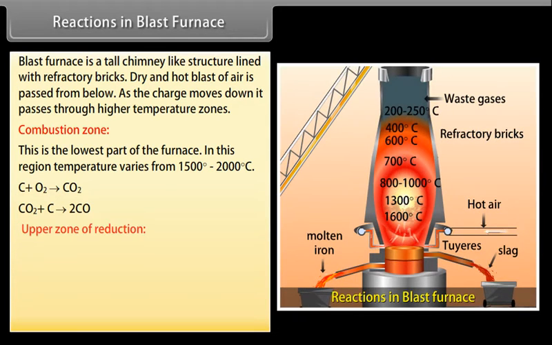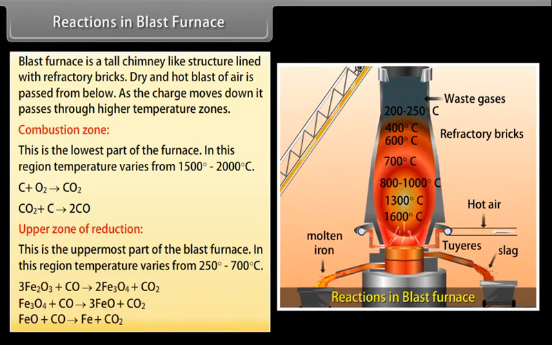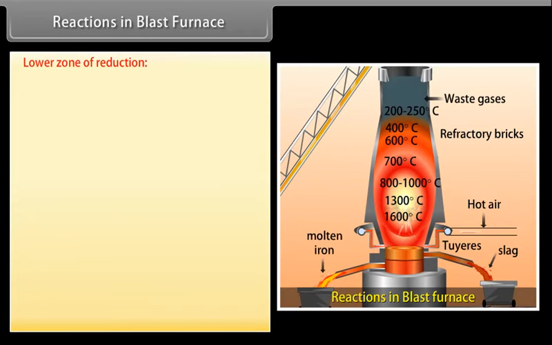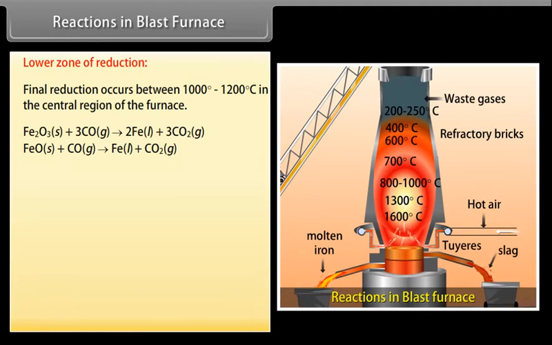Upper zone of reduction. This is the uppermost part of the blast furnace. In this region, temperature varies from 250 degree to 700 degree Celsius. Here, carbon monoxide reduces oxides of iron into spongy iron. Lower zone of reduction. Final reduction occurs between 1000 degree to 1200 degree Celsius in the central region of the furnace. Carbon obtained by dissociation of carbon monoxide combines with iron and impurities also get dissolved in molten iron.